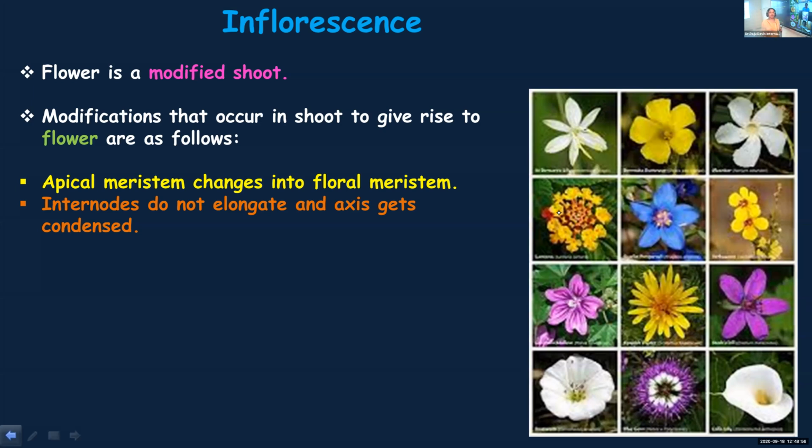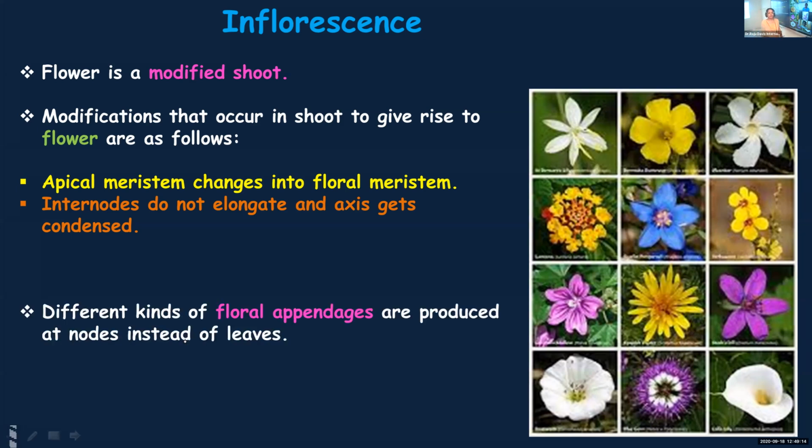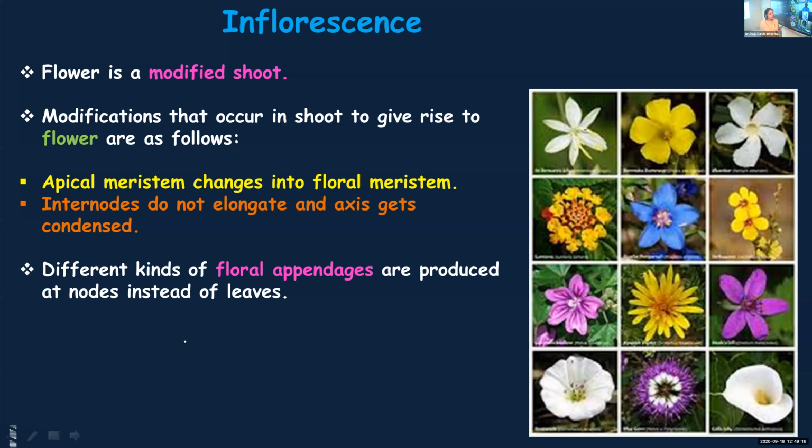But when the shoot meristem or the apical meristem is changing to floral meristem, the internode will no longer elongate and the axis will get condensed so that it can form flowers and different kinds of floral appendages. Yes? What does it mean that the axis gets condensed? Axis gets condensed means it becomes short.